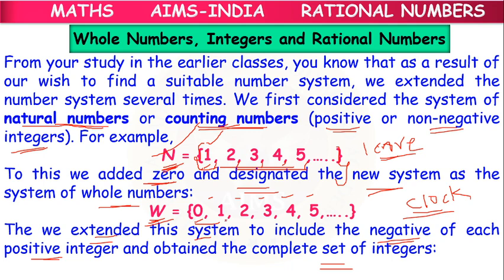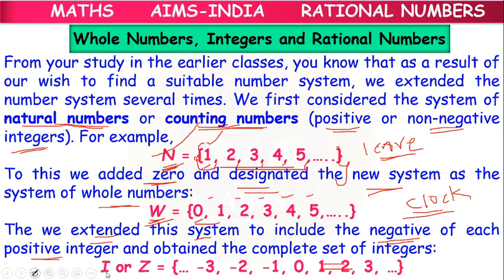So to the existing whole numbers, for all positive integers, we have added the minus symbol and extended this system as a new system, which is called integers, denoted sometimes by I, sometimes by Z. This new number set is called the integer system, like -3, -2, -1, 0, 1, 2, 3 and so on.